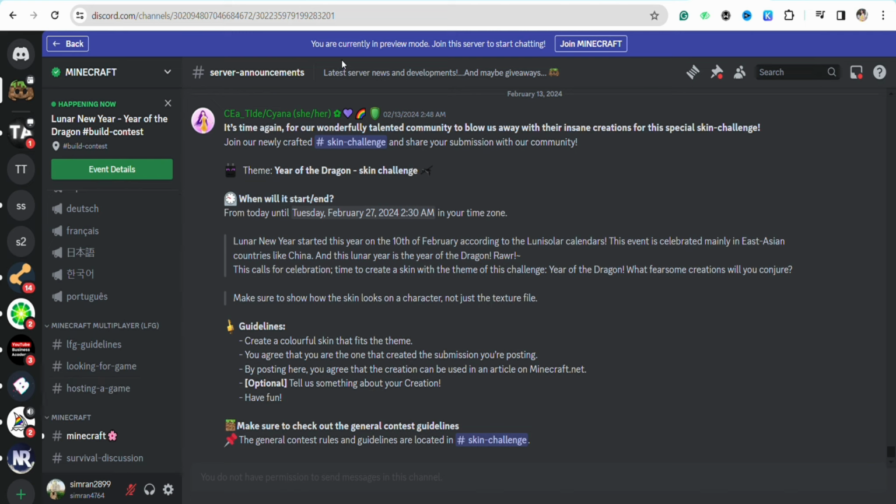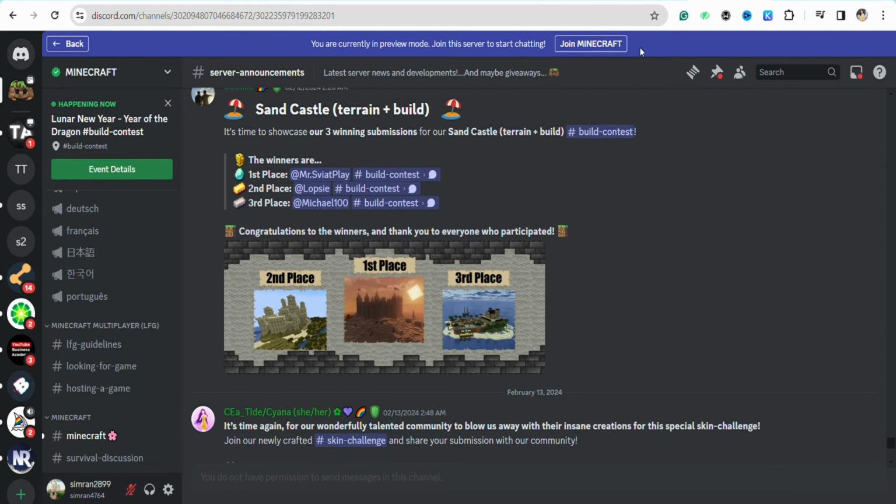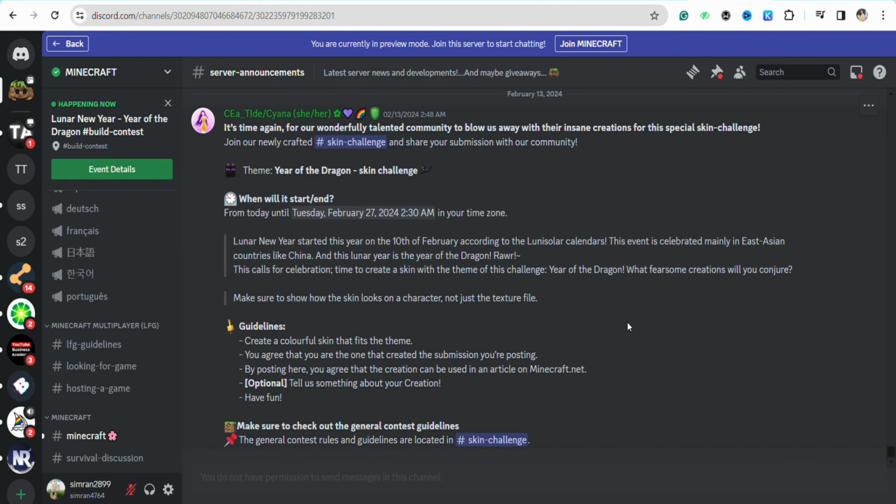On the top you will see that you are currently in the preview mode, and join this server to start chatting. At any point, if you feel like you are comfortable joining this particular server and it matches your vibe, you can click on join the server, and then you will be part of this server and you can explore other features as well. And that's how you will be able to join a Discord server without anyone knowing.